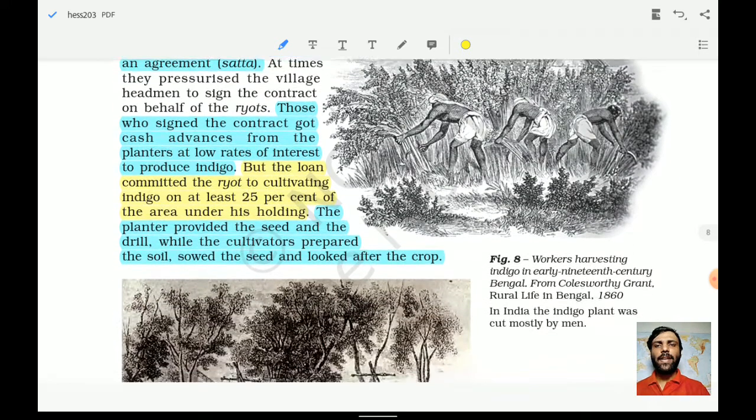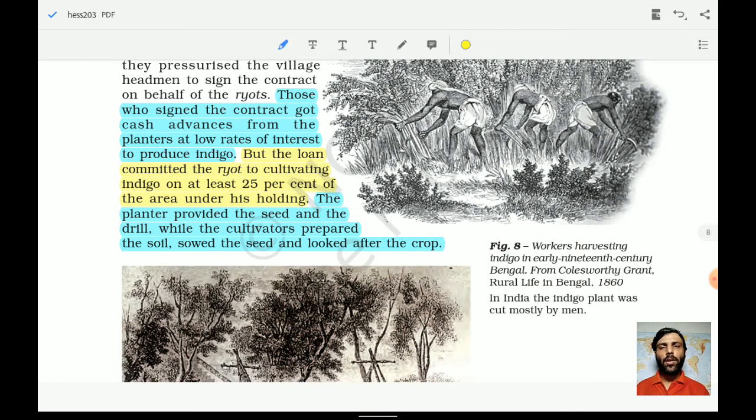Let us move ahead and understand that those who signed the contract got cash advances from the planters at a low rate of interest to produce the indigo. And from here it starts to trap these cultivators. But the loan committed the ryots to cultivate indigo on at least 25% of the area under their holding. So for example, if they had 100 acres of land, then 25 acres of land had to be cultivated with indigo. Okay, understand in this manner.